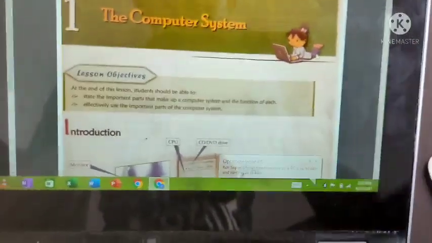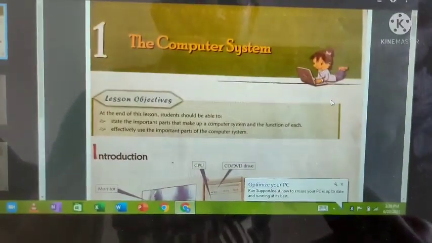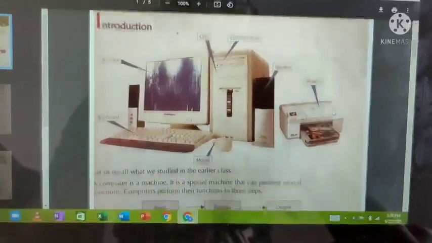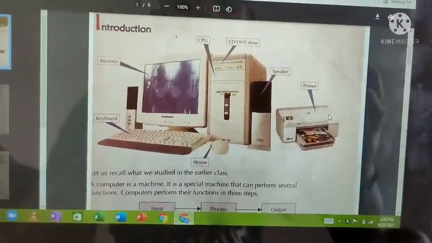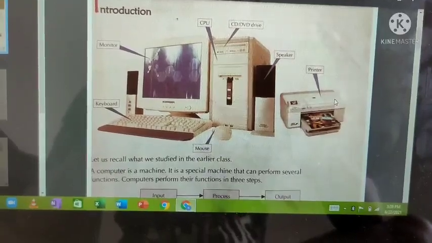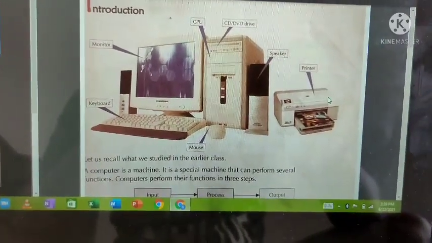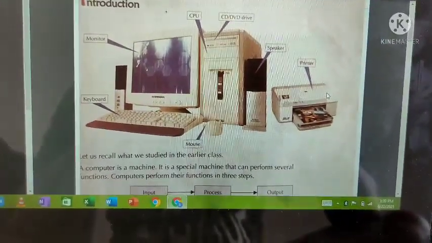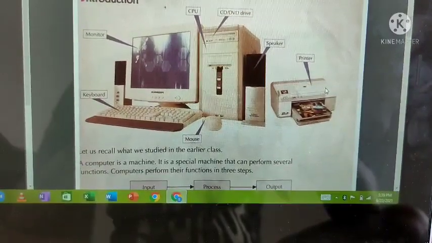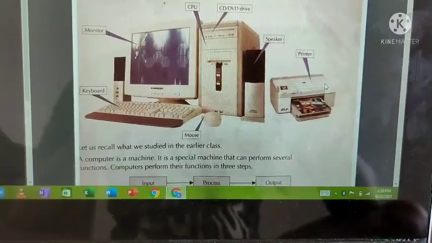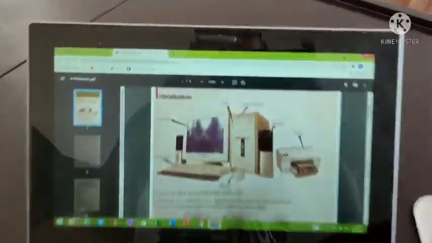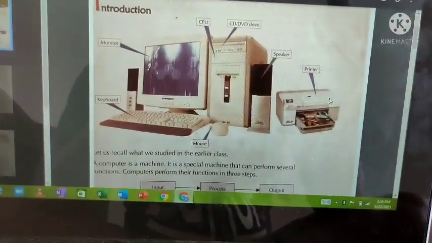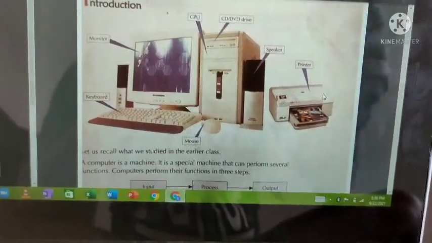Now we will get into the topic. Computer system. Introduction. This is the basic diagram of a computer. Everyone knows that very well, right? This is how a computer will be. In your home also, if you have a desktop, it will be similar only, right? Laptop means it will be like this. Desktop means it will be like this.